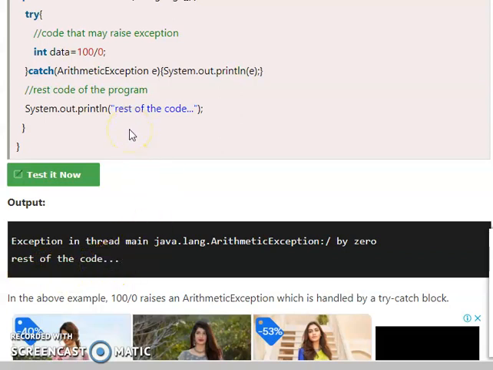Suppose if you do not use this try and catch, this rest of code will not be executed, it will just end the program with the error message only. It does not mention that this is a divide by 0 error like that either. So this is the concept of exception handling. Exception handling means if an error occurs, it will not disturb the program execution. It will tell the error, what the error is and the type of the error, and execute the rest of the statements also. That is the concept of exception handling.